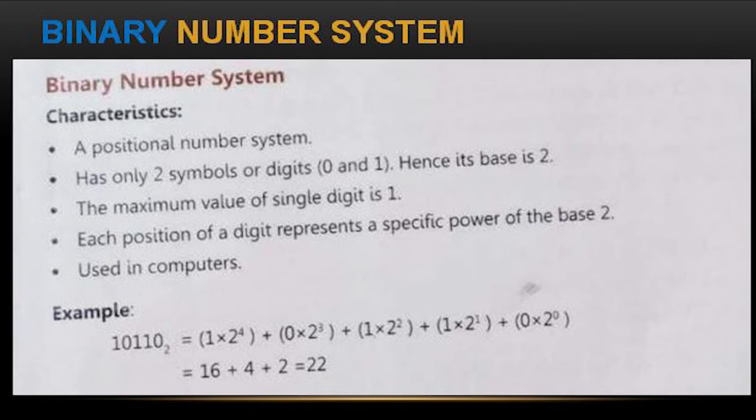So if you want to get 22, it is written as 10110. If you write 22 in the computer, its actual value is 10110. The computer will take the number 10110 as 22.